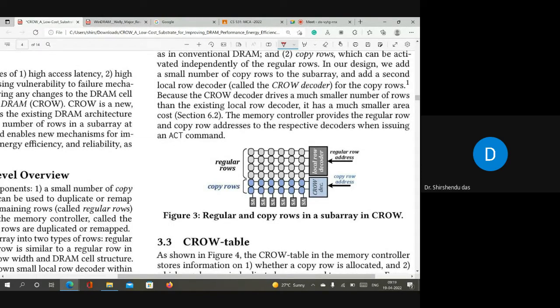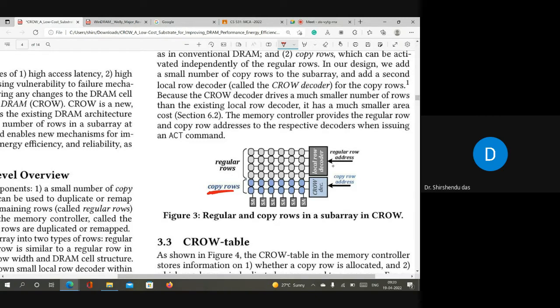So you have to understand that the copy row part is very, very small compared to the regular row part. What they did in their main proposal in this paper is divide the rows in a subarray into two groups: one is called regular rows and another is called copy rows. And for regular rows, there will be two decoders. One is the local row decoder that is already there.